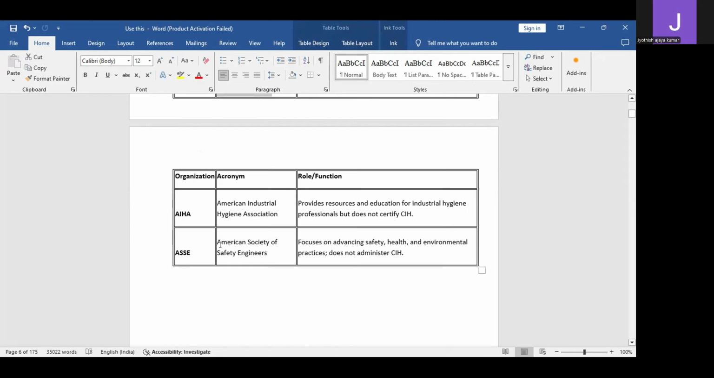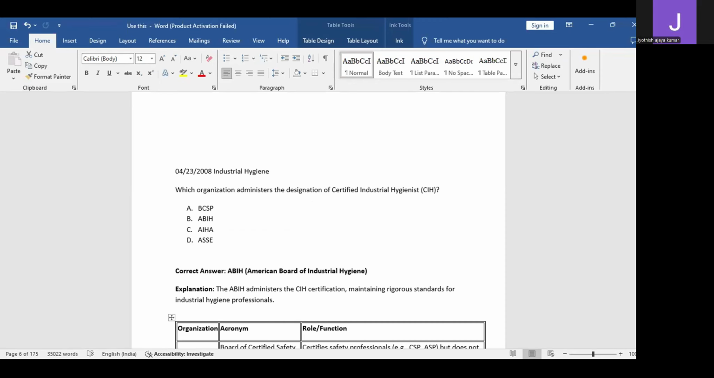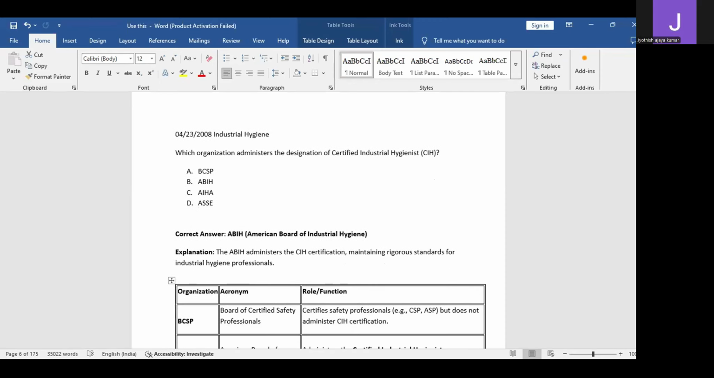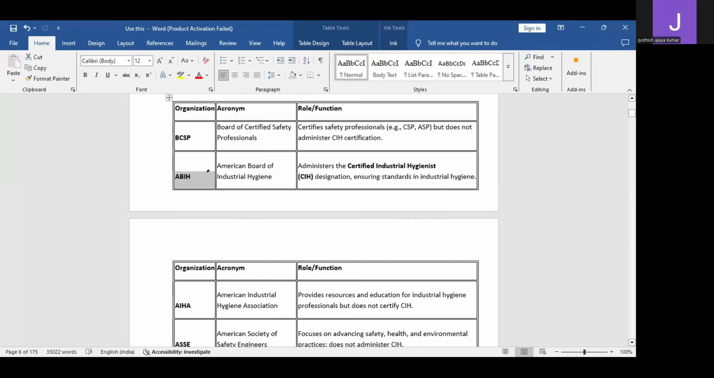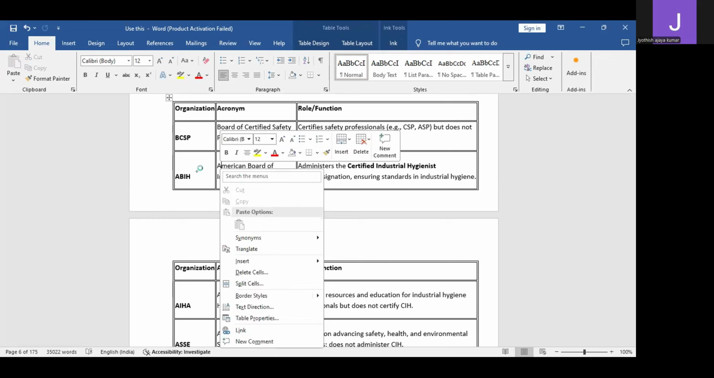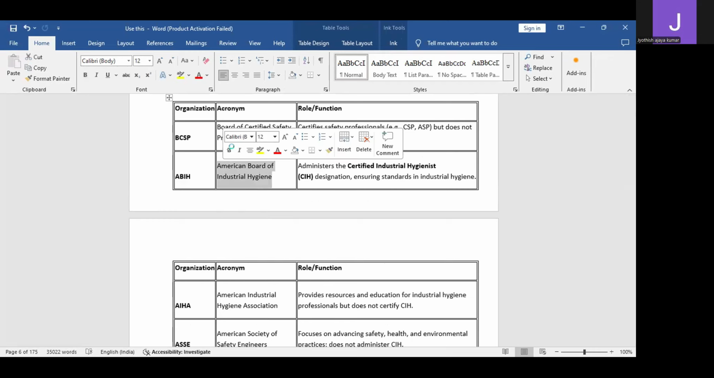ASSE is the American Society of Safety Engineers. They don't give any kind of membership. AIHA, the American Industrial Hygiene Association, is also related to hygiene. That also does not give any kind of membership, but it is more into developing courses and such. So this is all about industrial hygiene, and you should remember these two organizations' names, ABIH and AIHA. ABIH is the American Board of Industrial Hygiene and AIHA is the American Industrial Hygiene Association. The American Board of Industrial Hygiene is the organization which gives the memberships.